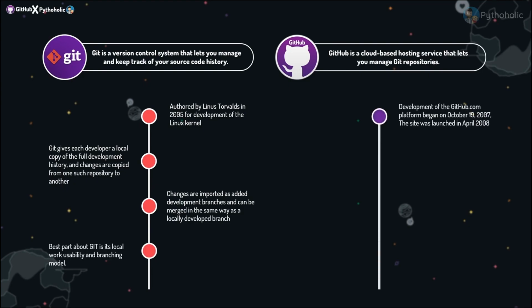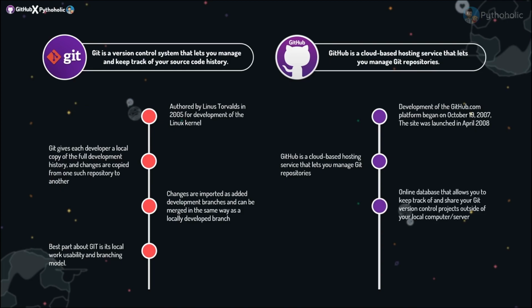GitHub, on the other hand, was developed as github.com. Remember that it is a cloud-based hosting service. It started on October 19th, 2007, and the site was officially launched in the month of April 2008. And GitHub, unlike Git, is a cloud-based hosting service that lets you manage Git repositories. So the problem that we had on how to share the code with the team actually gets resolved here itself. And as this is a cloud-based hosting service, it has an online database that helps keep track of your projects outside of your local server or computer. So the problem is solved.